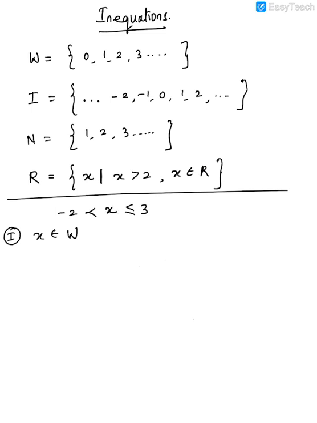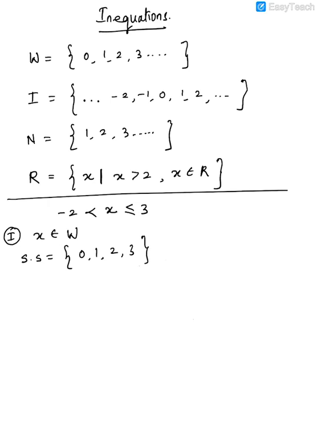So if x belongs to whole number, then what will be your solution set first of all? It will be 0, 1, 2 and 3. Take a minute and understand how I got 0, 1, 2, 3.